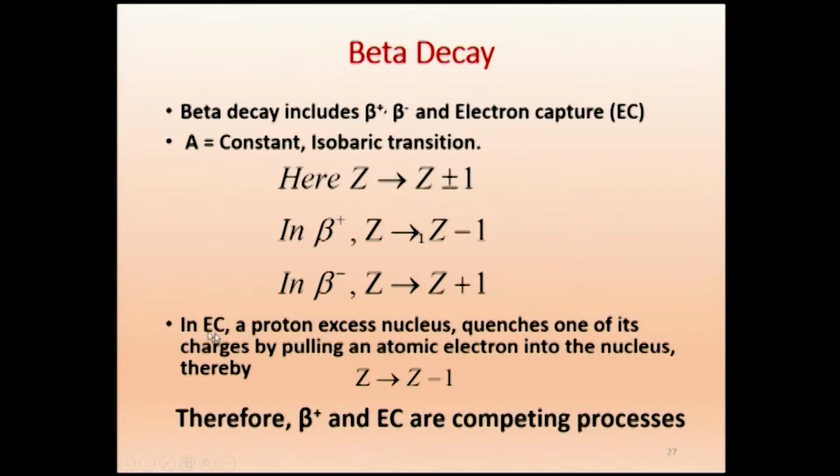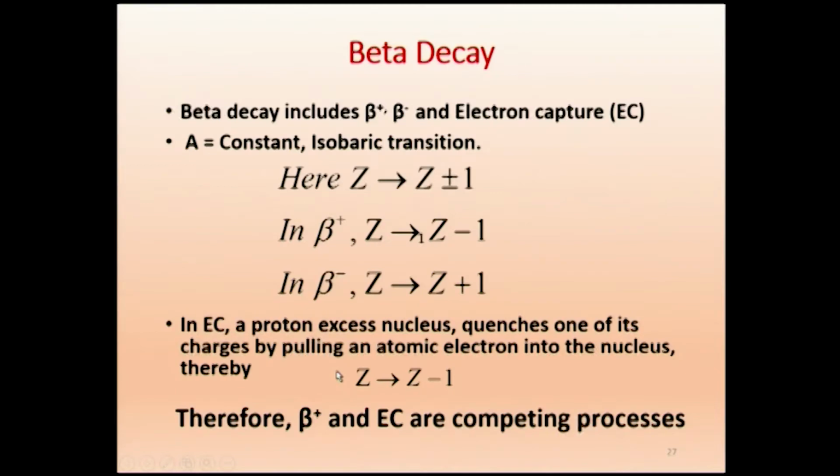In the atom we have electrons. So, it will pull one electron, thereby one proton will become a neutron, and one charge will decrease. Therefore, in electron capture, EC, a proton excess nucleus quenches one of its charges, that is the positive charge will vanish, by pulling an atomic electron into the nucleus. What is the most probable one? The closest one will be the K electron, so it is called K electron capture. The K electron will be pulled inside, thereby again Z becomes Z minus 1.